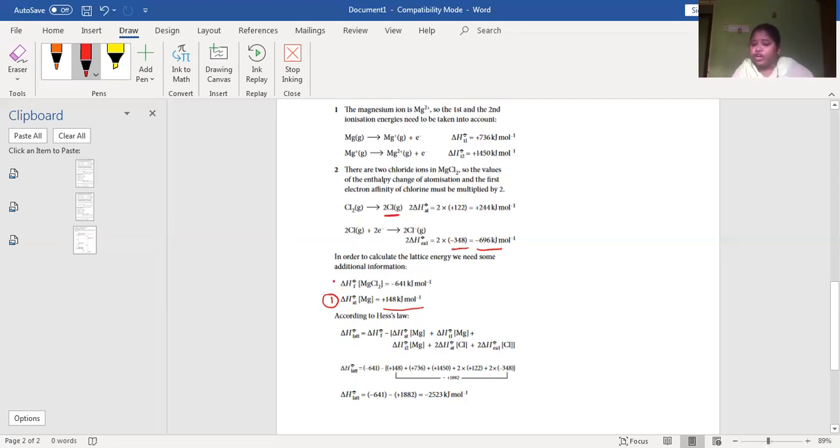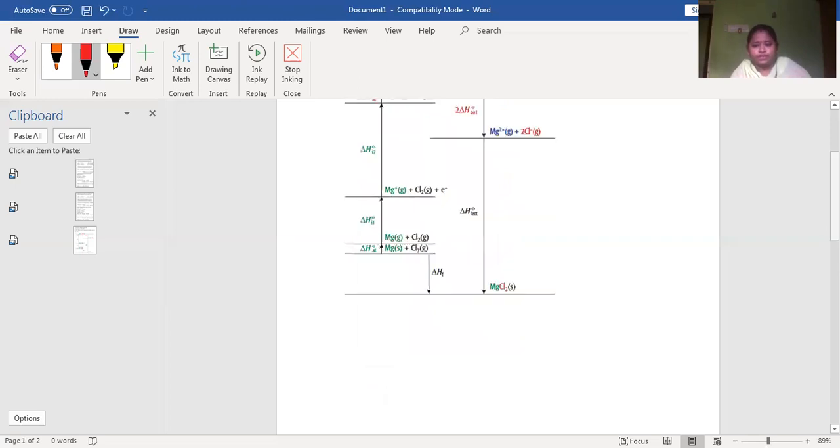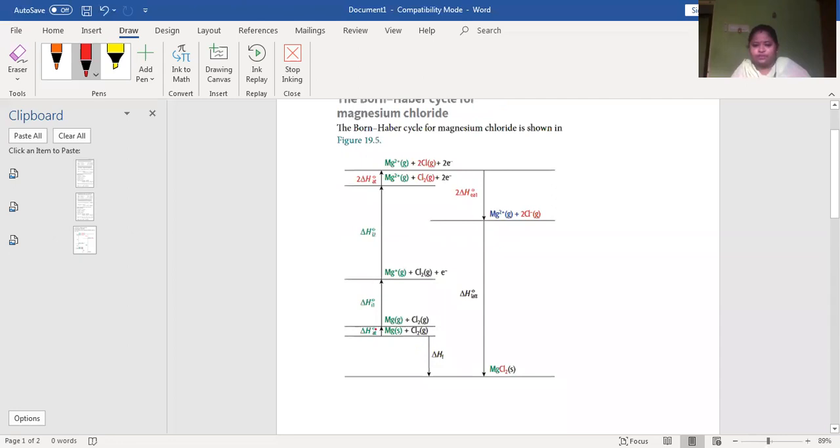And one more thing, formation also we have seen in the graph, right? In the Born-Haber cycle, formation is minus 641 kilojoules per mole, right? And the lattice energy only we are going to find. So, did you understand? All the data will be there in the question. So formation they have given, atomization given, ionization, second ionization, atomization of this, electron affinity of this, everything given. So we have to find only what? This alone we have to find, right? And that is also exothermic, we know, because the arrow is downwards. So we have to find the value.